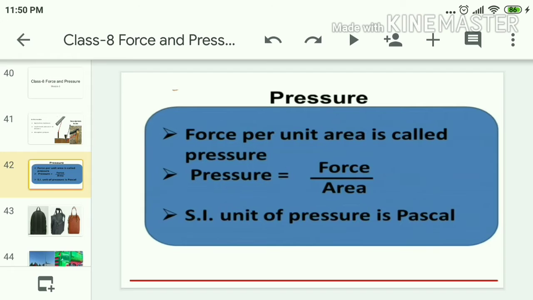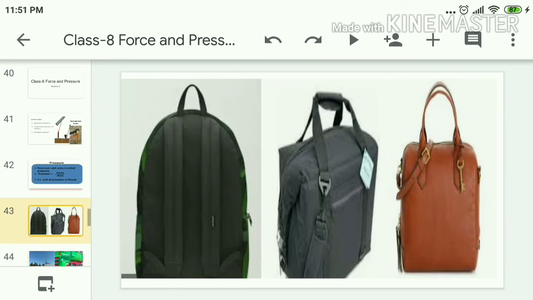This pressure is directly proportional to force and inversely proportional to area. As the area increases, the pressure decreases. If the area decreases, pressure increases. And the SI unit of pressure is Pascal. Then, is there any application of this pressure in our daily life? Can you observe? Let us check.